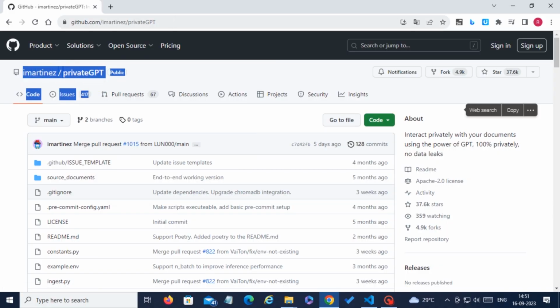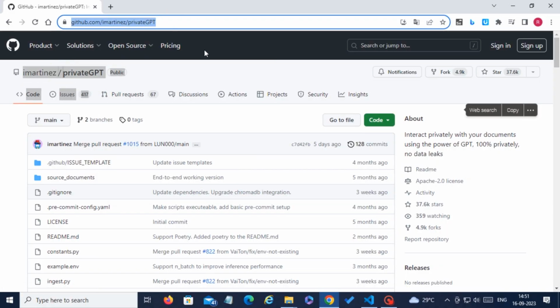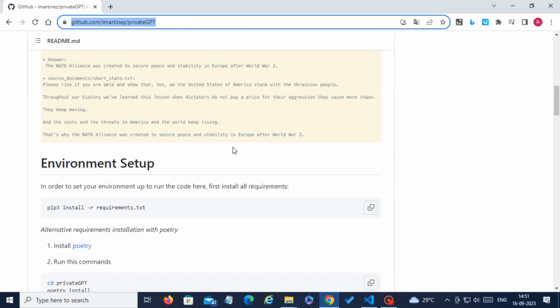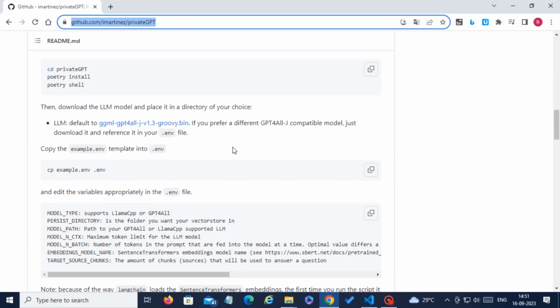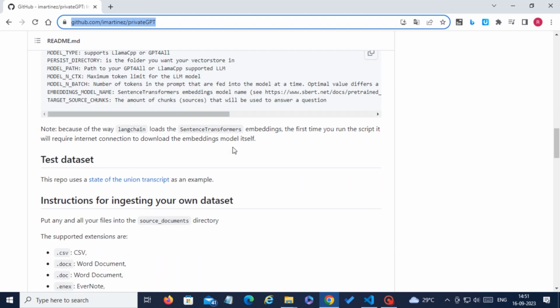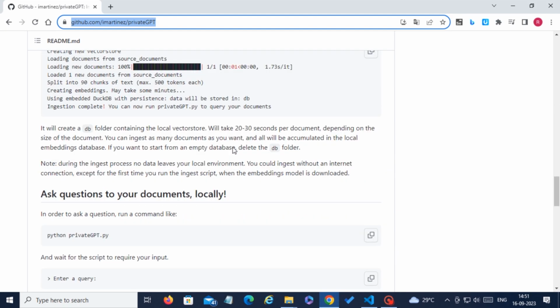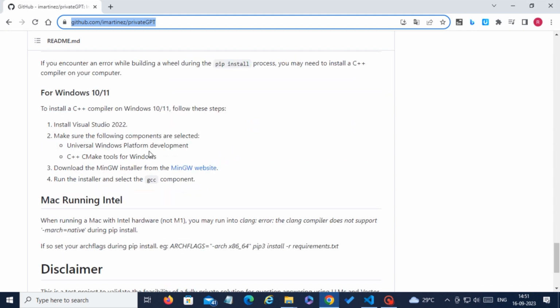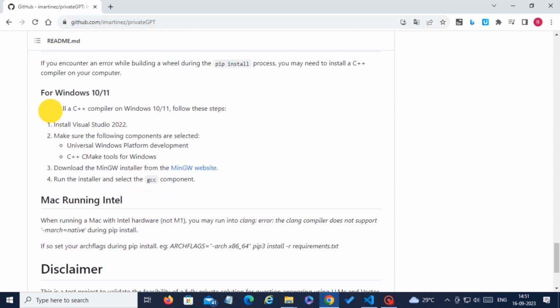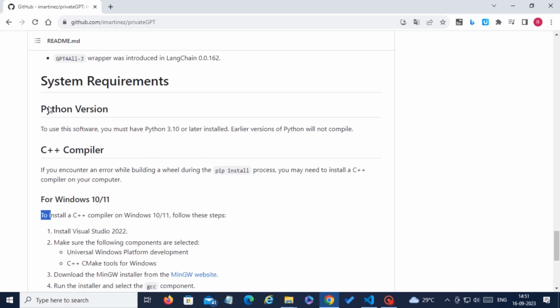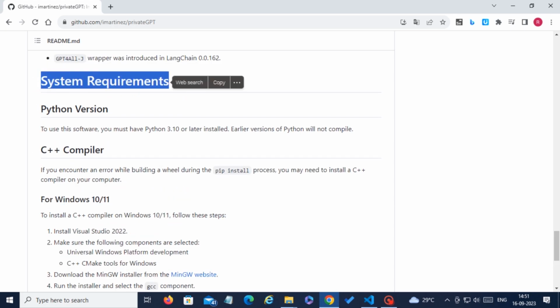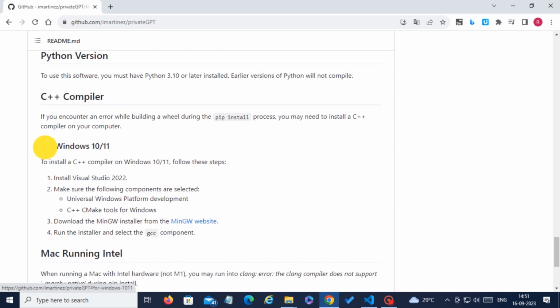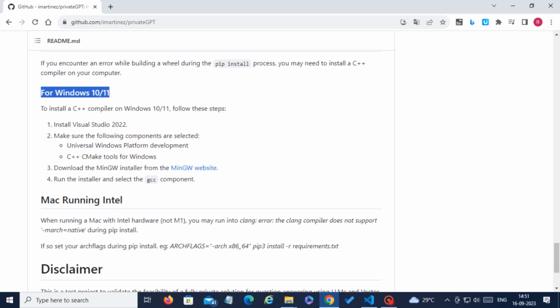So let's start the implementation. This is the Private GPT GitHub repository. I will provide this link in the description box for your reference. On this page you will get all the information about the system requirements needed to run this code, and for Windows 10, 11, and for Mac all the details are given.